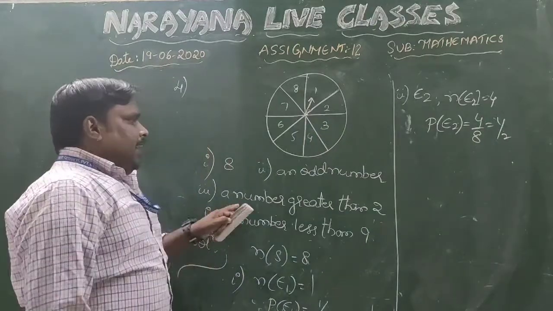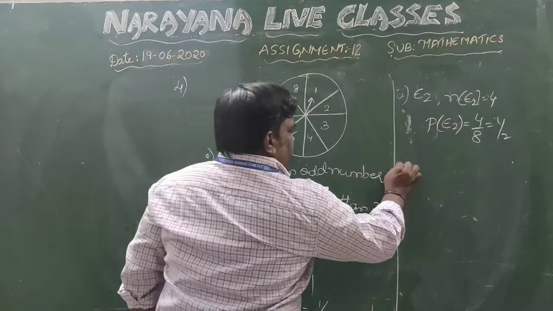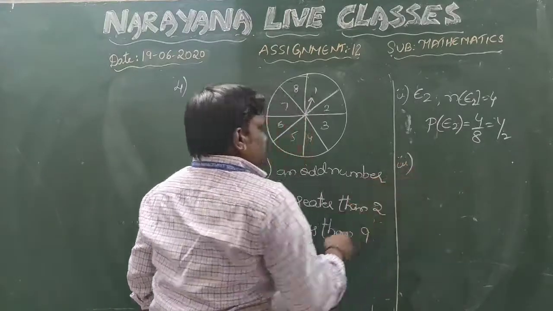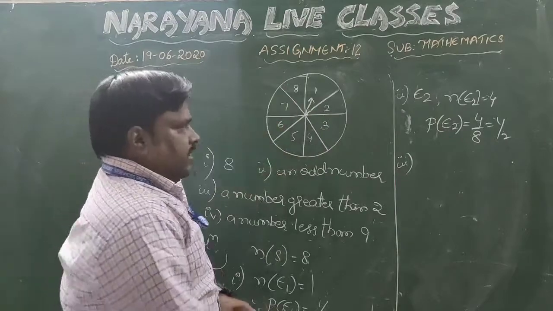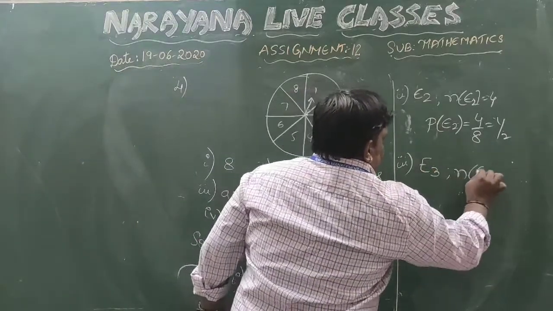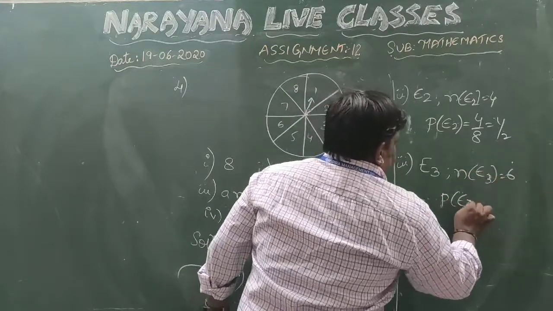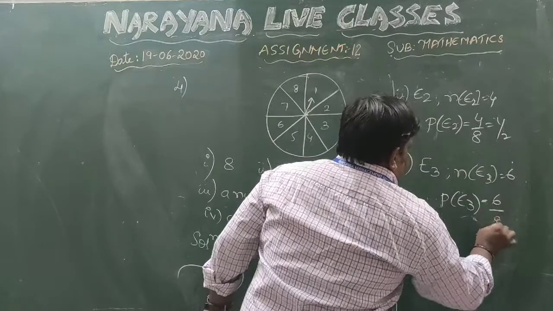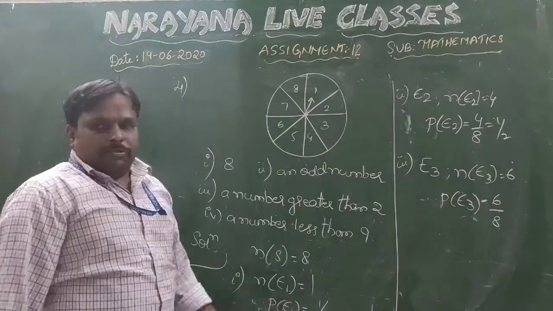Coming to the third one, a number greater than 2. Okay, how many favorable chances are there for a number greater than 2? Right? So number greater than 2, 1, 2, 3, 4, 5, 6 chances are there. So if you take this E3 as the event, then favorable outcomes will be 6. So therefore, probability for this will be 6 by total is 8. 6 by 8. Okay. Right? If you want, you can simplify it further, or you can leave it here, no issue.